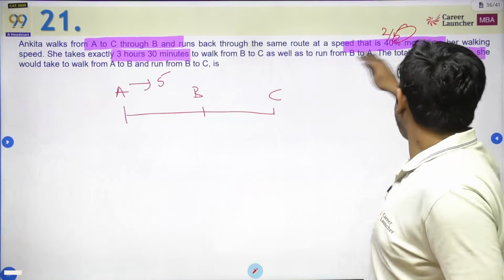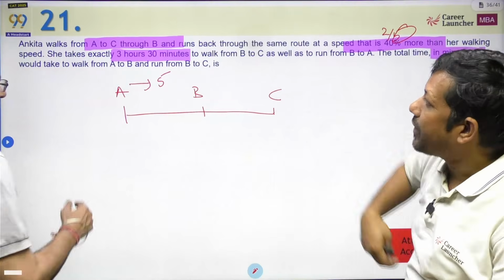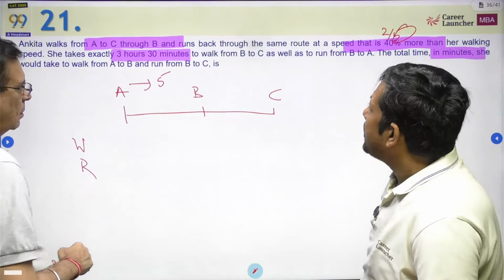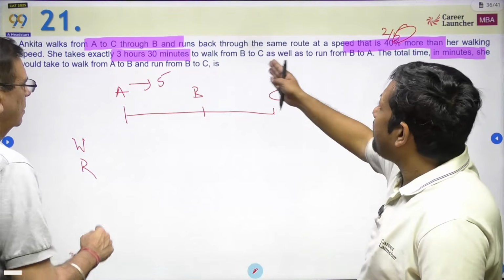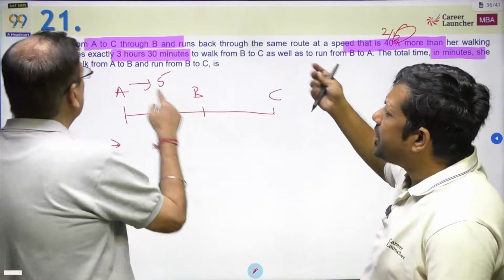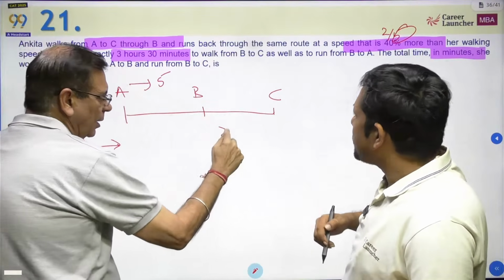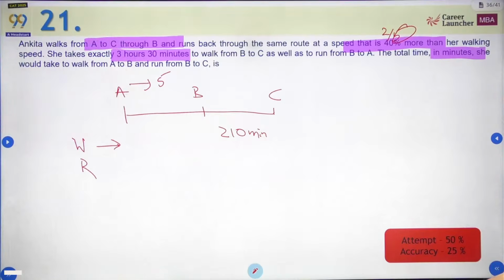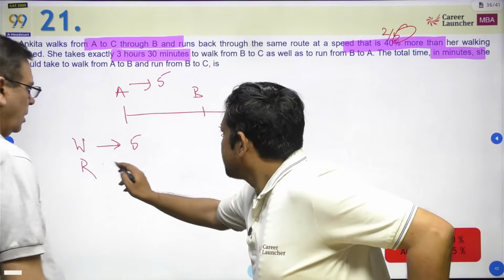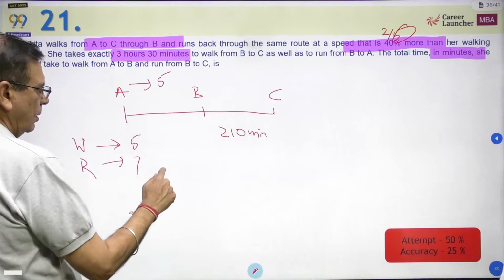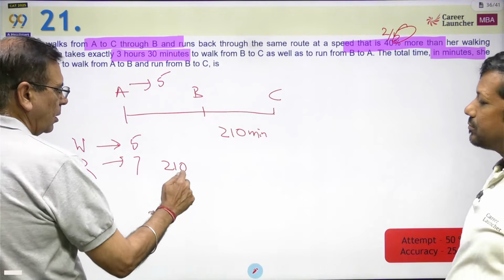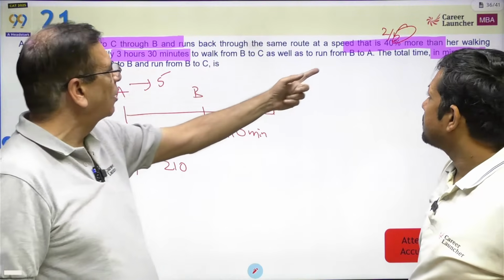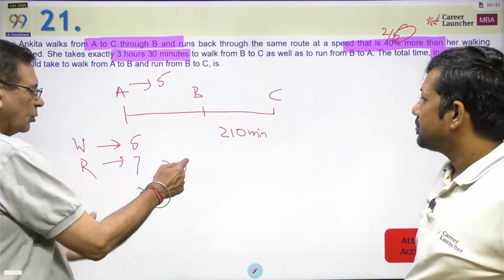And runs back. So basically running speed is 7 and walking speed is 5. She takes exactly 3 hours 30 minutes to walk from B to C. So 3 hours 30 minutes means 210. Please remember, you should be working in terms of minutes because the question is asking the value in terms of minutes. This is the ratio of speed. And this is also 210 minutes. She takes exactly 3 hours 30 minutes to walk from B to C as well as to run from B to A. So in this also 210.